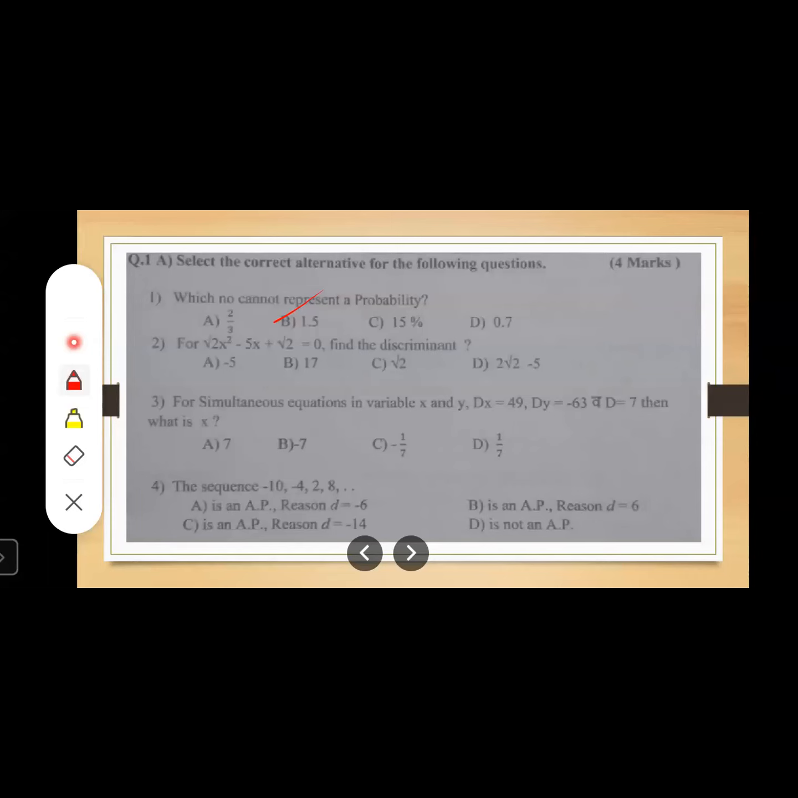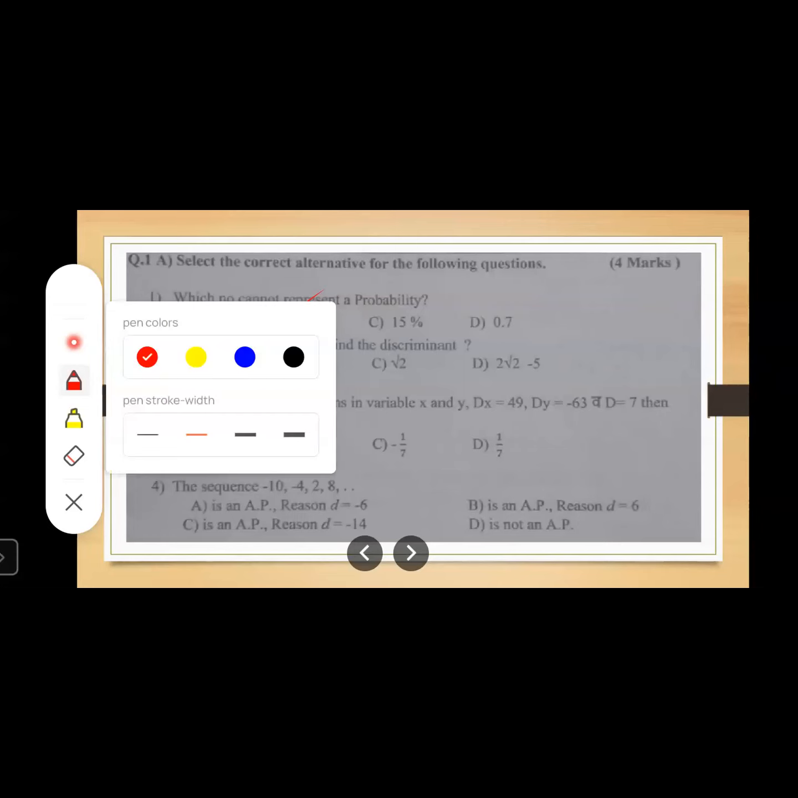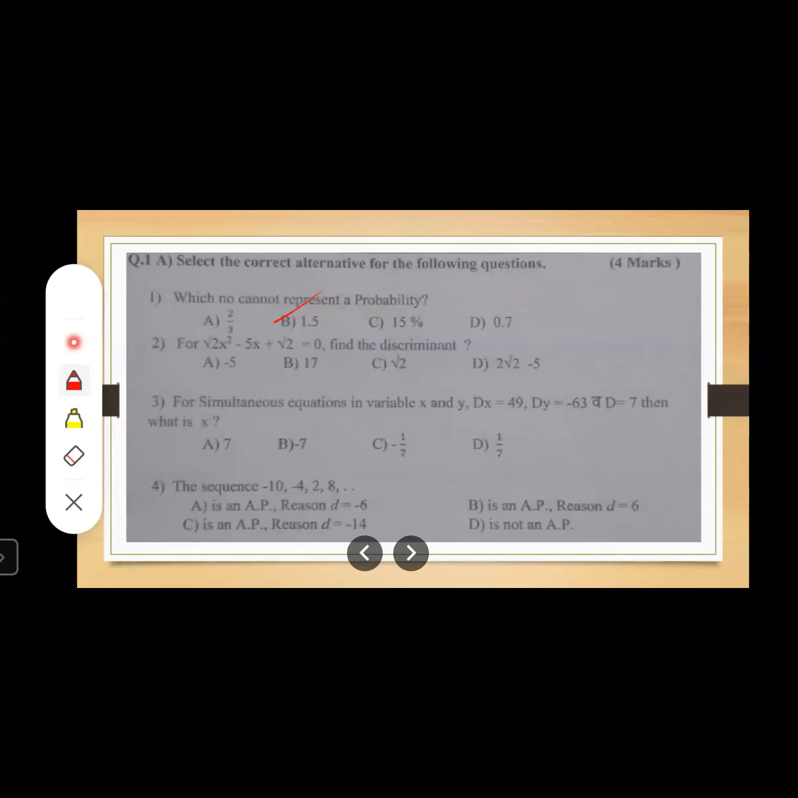Now moving to the second sub question. For root 2 x square minus 5x plus root 2 is equal to 0, find the discriminant. Discriminant means you have to find out the value of delta. Delta means what? B square minus 4ac. Okay, so first of all, look here. What is a here? A is root 2. What is b? B is minus 5. What is c? C is root 2.